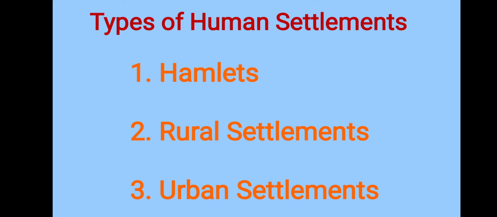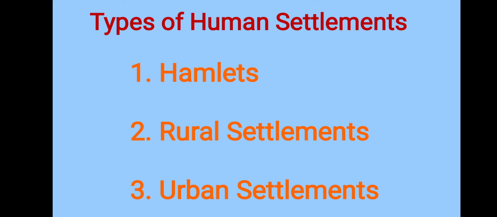Human settlement is mainly divided into two parts: first, the progress, and second, the housing pattern or the number of houses or the pattern of houses. In the first one, the types of human settlement are on the basis of their development. On the basis of development, three main parts are there.